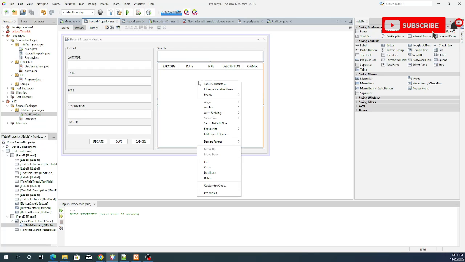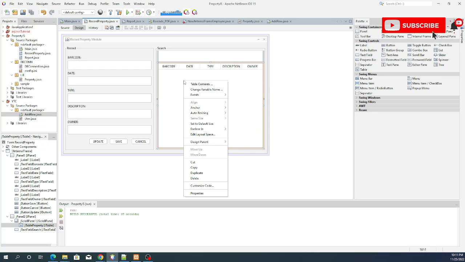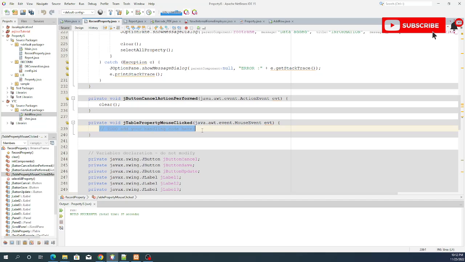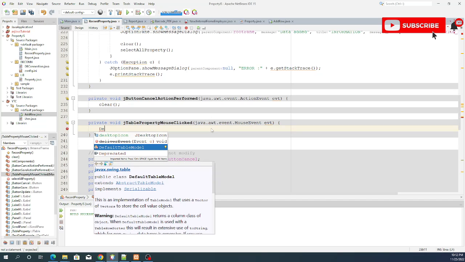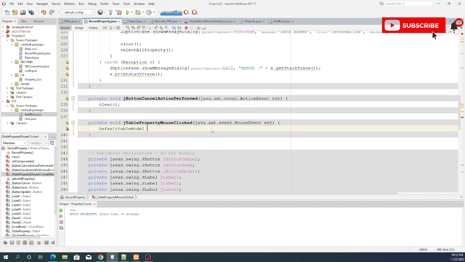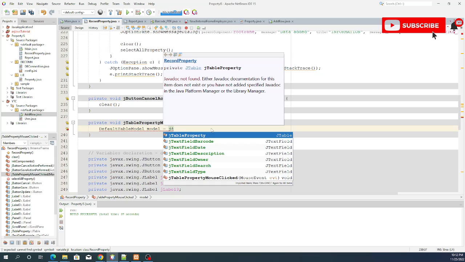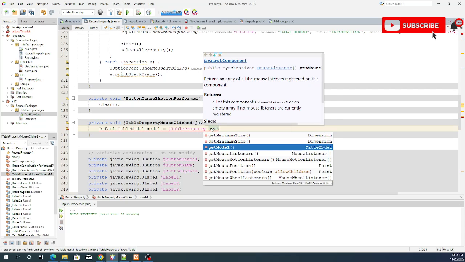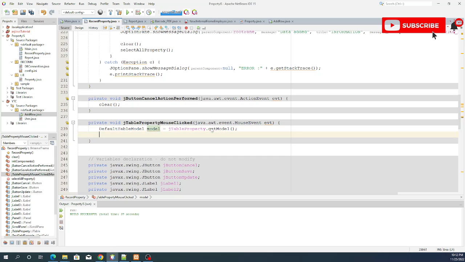Right click to and then event. Right click yung JTable event and then mouse click. So dito gagawa tayo ng code na kung saan we always define the JTable model as our default model that get model. Okay, semicolon,